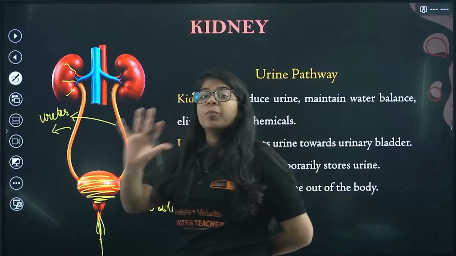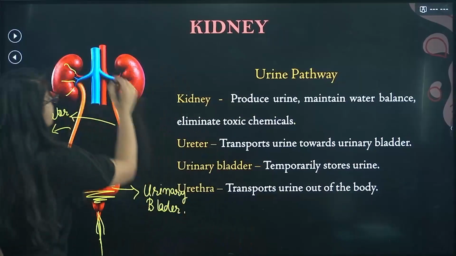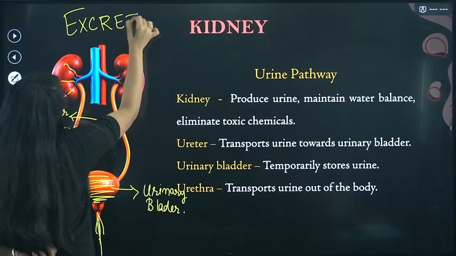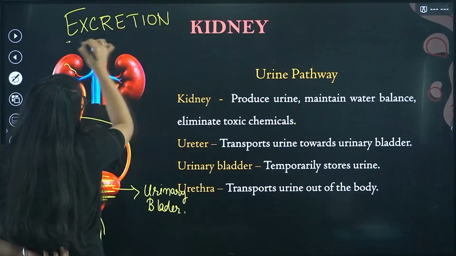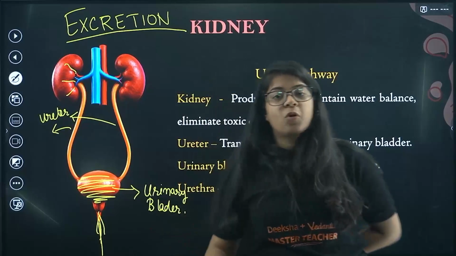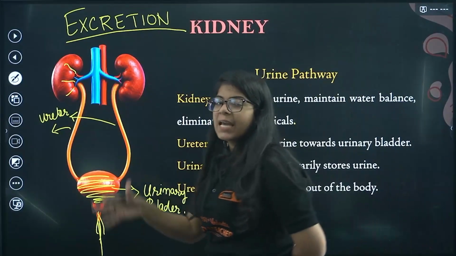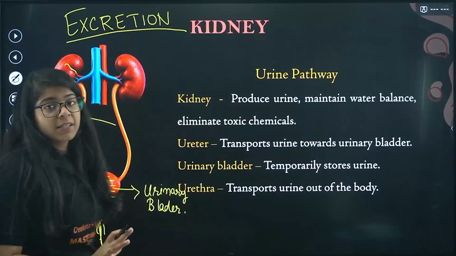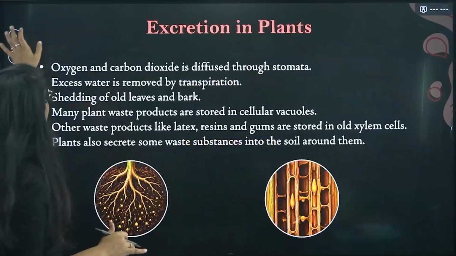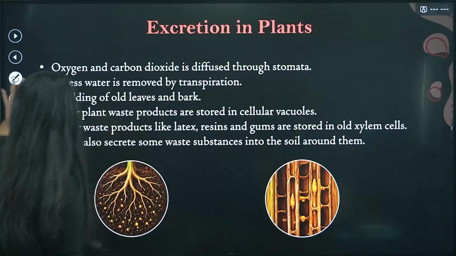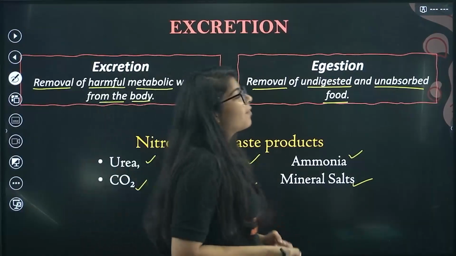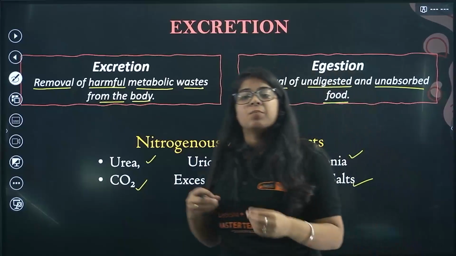So this is the whole process of what? This was excretion. Only when the formation of urine transports the urine out of the body, purifying the blood through kidney and nephrons, all that is excretion. Now coming to egestion. I have not taken egestion. So egestion is simply removal of undigested and unabsorbed food.